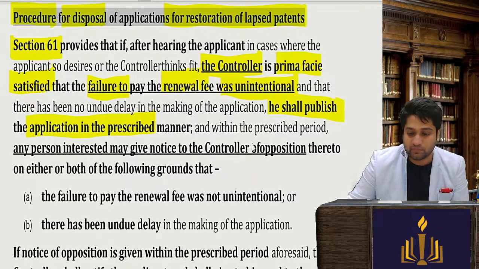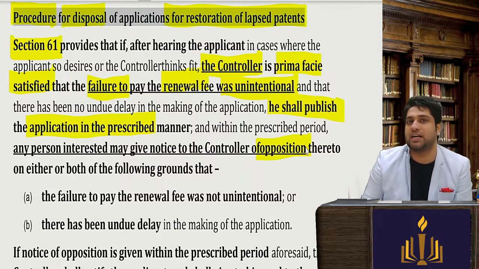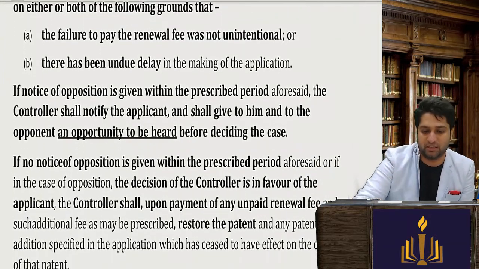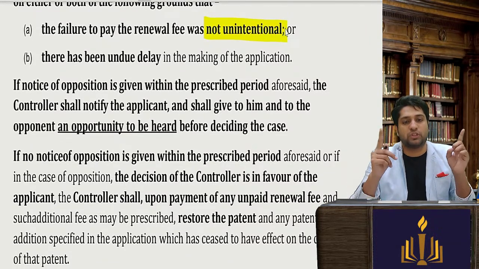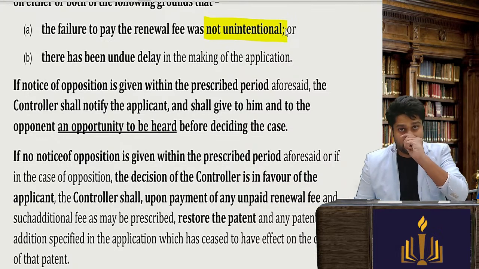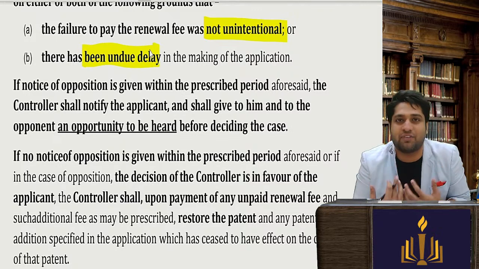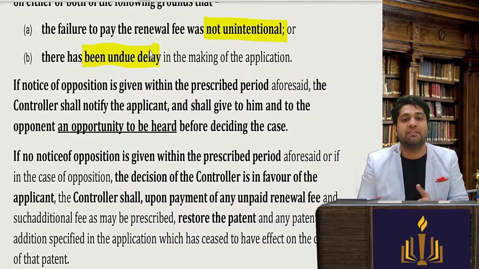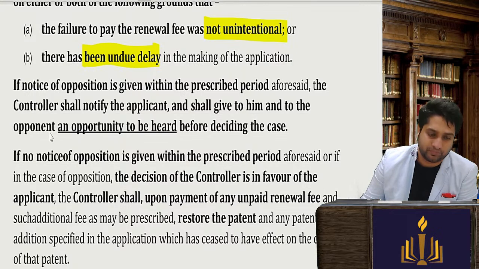Now again, let's not forget, when they publish, there can be oppositions also, there can be objections that no, don't restore his patents. And the objections could be on two major grounds. That the failure to pay the renewal fees was not unintentional, that is, it was intentional. And second, there has been an undue delay. Imagine that someone wants to utilize your patent, so obviously he will oppose this restoration of patents.